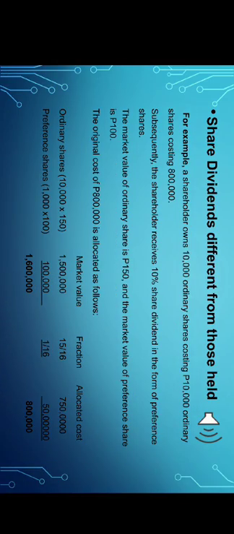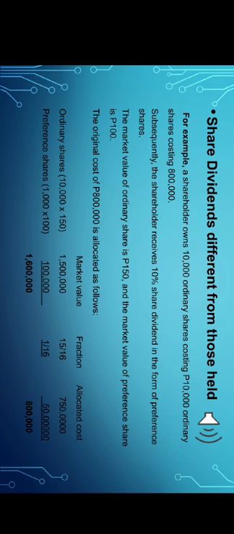The second one is share dividends different from those held. A shareholder may receive a share dividend which is different from the original shares. Take note that share dividends, whether of the same class or different, are not income. The reason is that there is no distribution of assets of the entity. However, the original cost of the investment is distributed between the original shares and the share dividends on the basis of market value of each at the date of receipt.